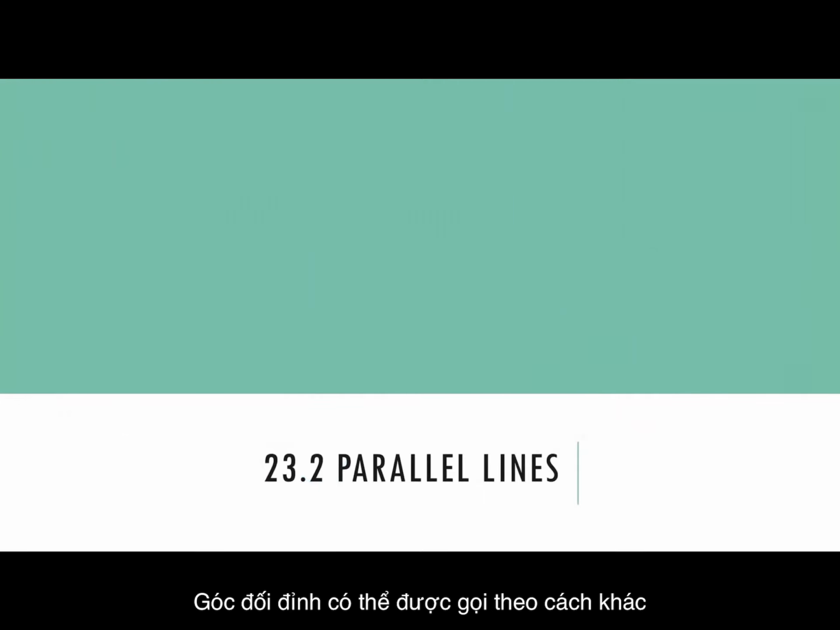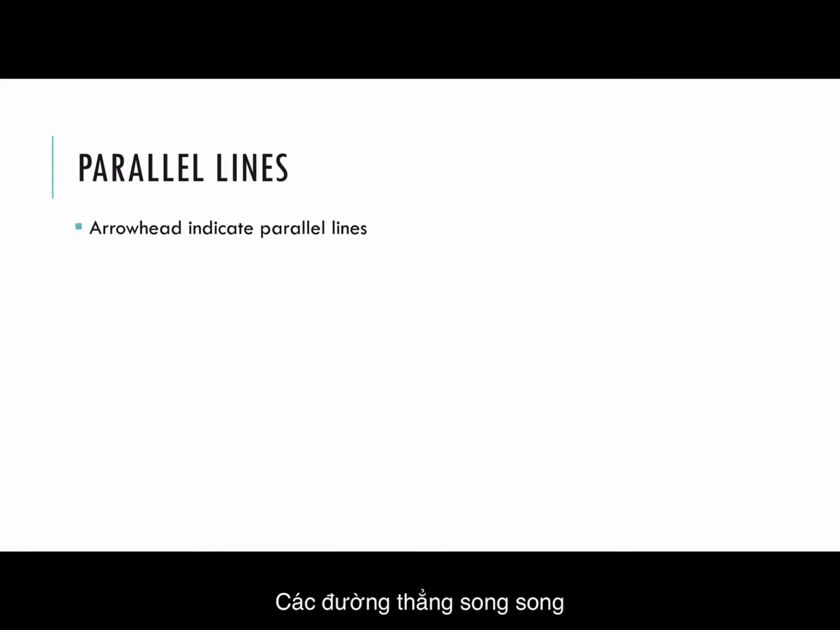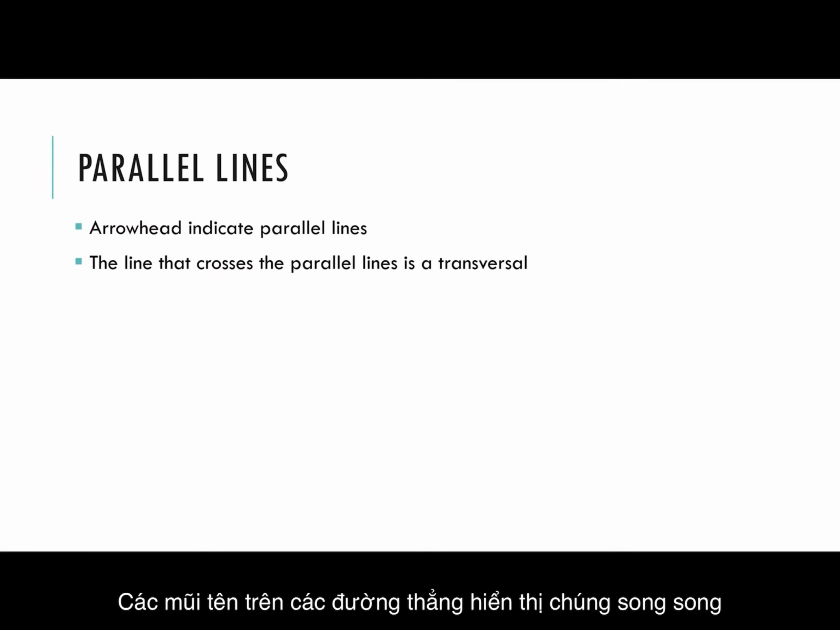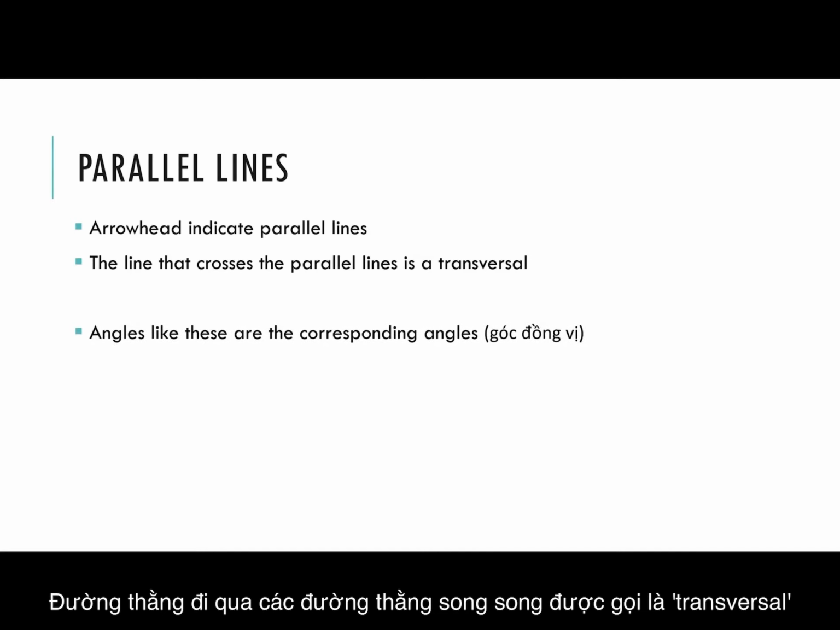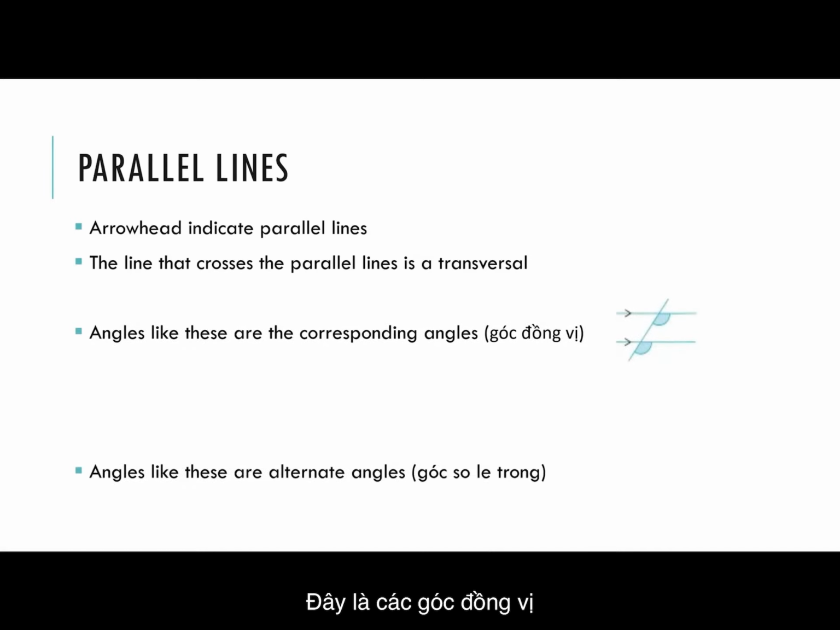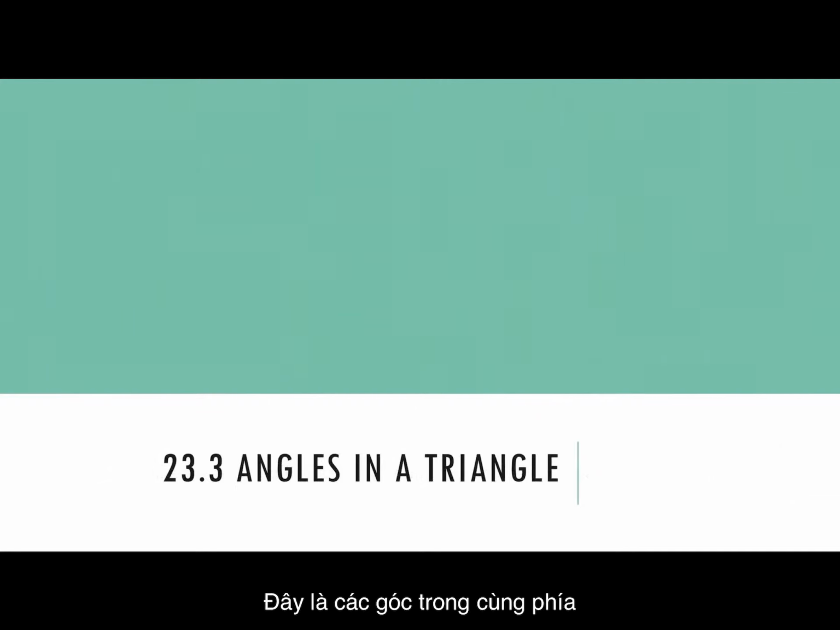Sometimes opposite angles are called vertically opposite angles. Next, parallel lines. So, arrowheads indicate parallel lines. The line that crosses the parallel lines is a transversal. Angles like these are corresponding angles. These are alternate angles. And these are called allied angles or interior angles.